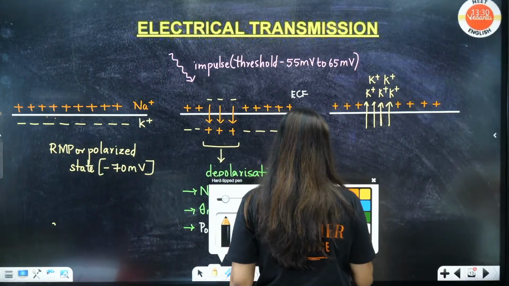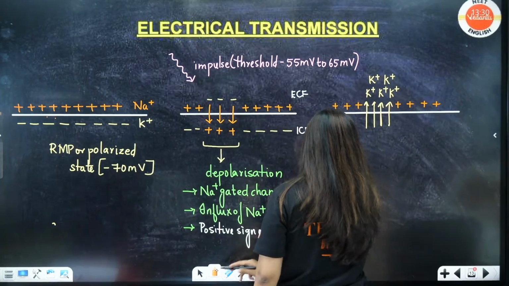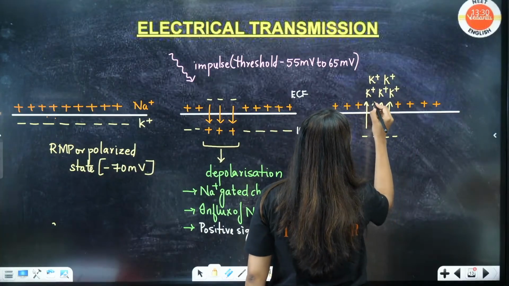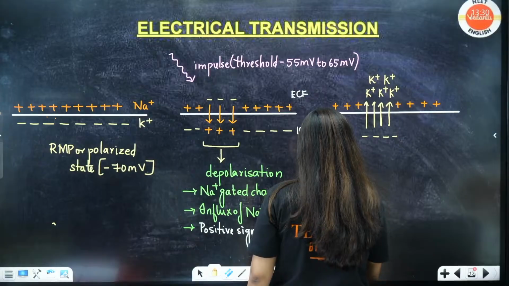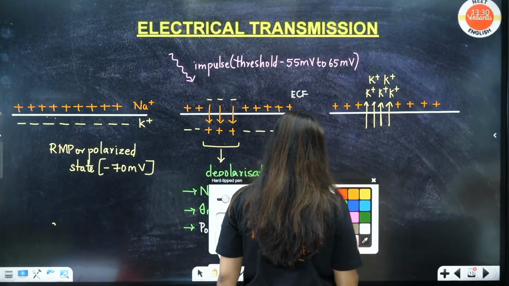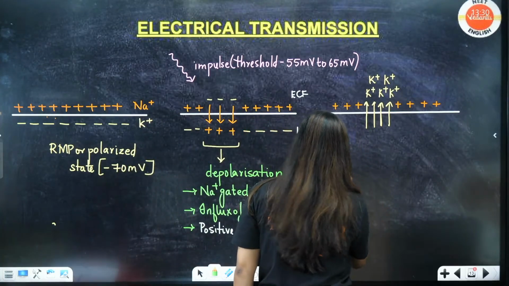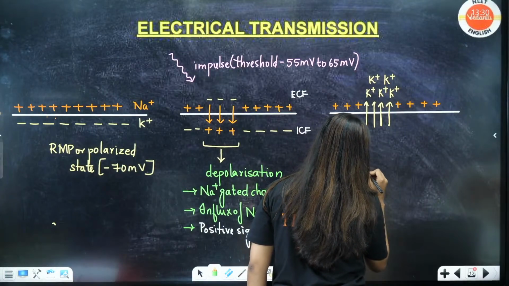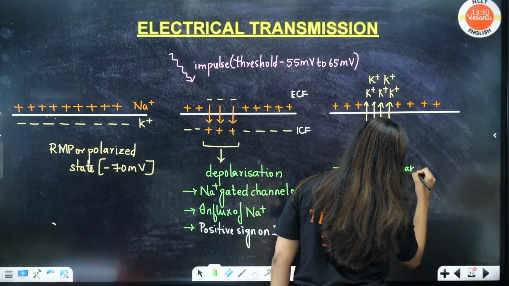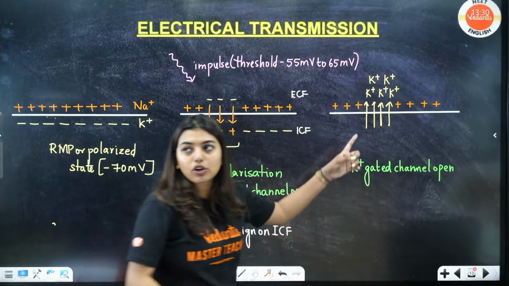This will lead to what? Here it will become negative. This side will become negative. If I write negative here, it will become confusing. So I'll just write here: potassium gated channels open. Students, here it is going to be negative, I'm not writing it here.